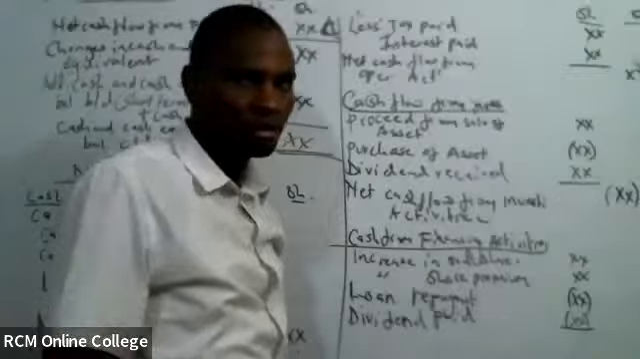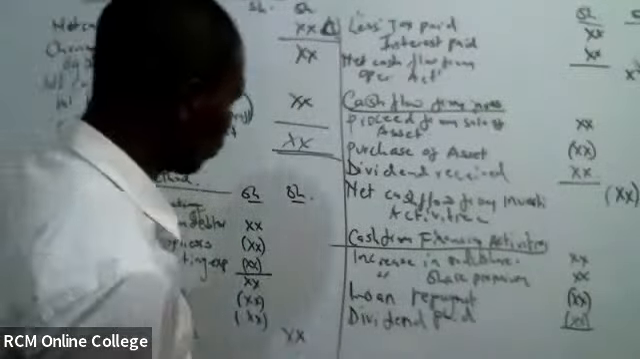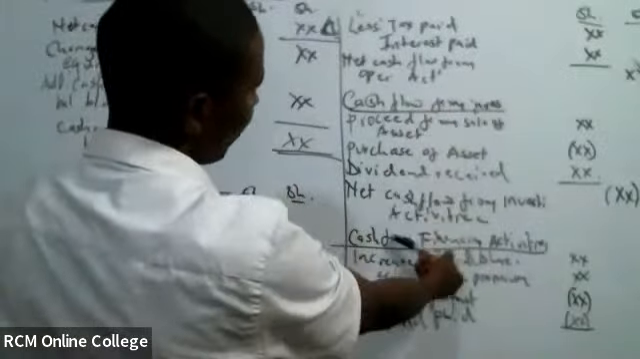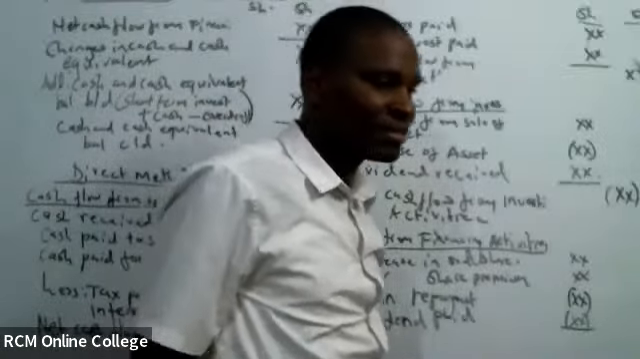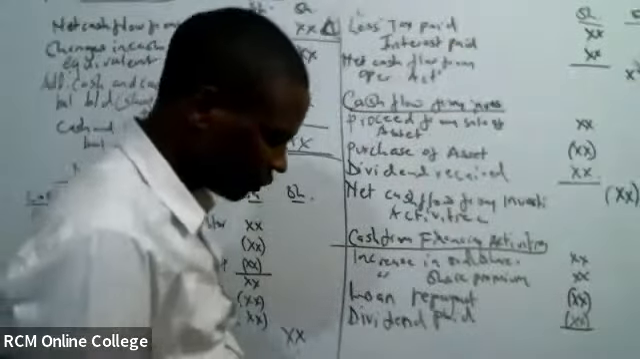So that is direct method. Ndio maana huwa tunasema ni direct method. And then the others zinafuata. Easy: cash flow from investing, cash flow from financing zinafuatanisha. As far as the format of the two are concerned, are we together?